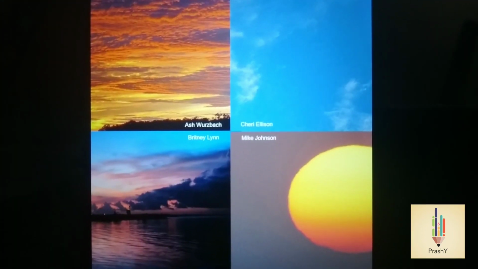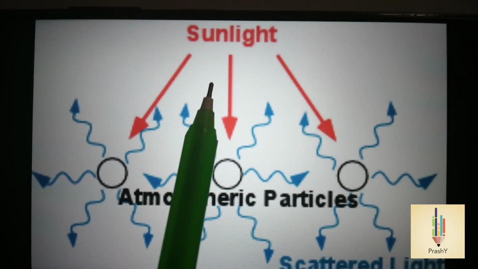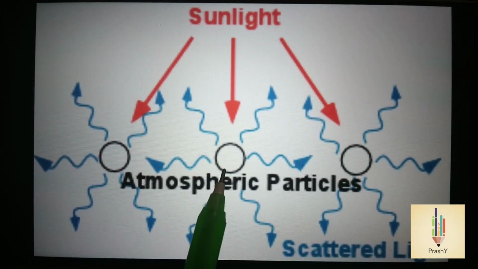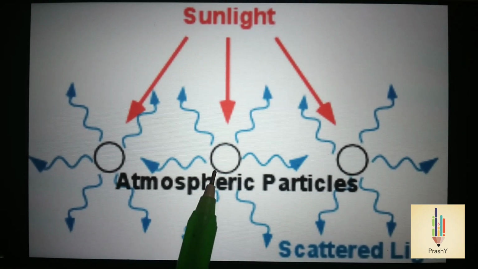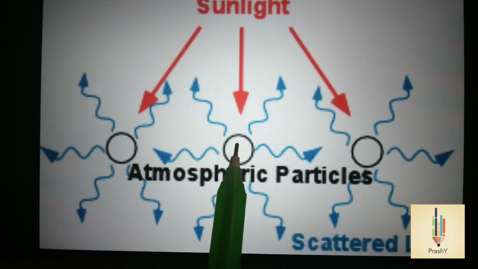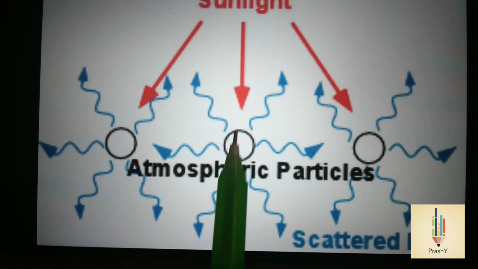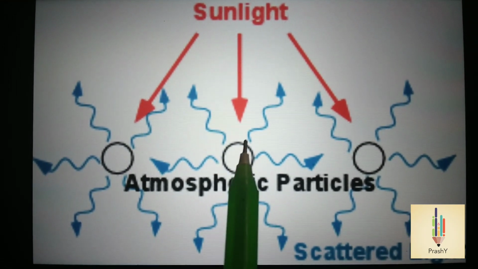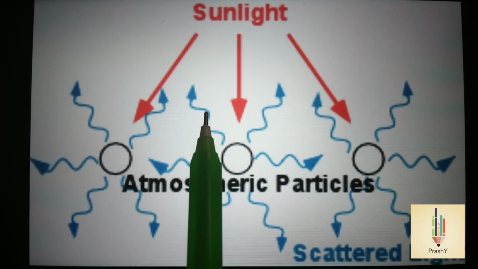Now let us understand the phenomena behind the various colors of the sky. When the sunlight of certain frequency falls on an atom or a molecule, and if the size of the atom or a molecule is comparable with the wavelength of the light, then the atom absorbs the light and starts vibrating. Due to these vibrations, the atom re-emits the light in all directions with different frequencies.